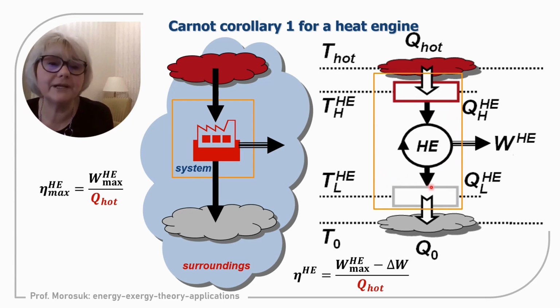So, in this moment already we have the working fluid of the system. We always should have a delta T for heat transfer from the reservoir to the working fluid of the system, and from the working fluid of the system to another thermal reservoir. And now you can see that we will not produce work between T hot and T0. We will produce work between the higher temperature level within the heat engine and the lower temperature level in the heat engine. Therefore, the work produced will be definitely lower, and correspondingly efficiency will be lower.